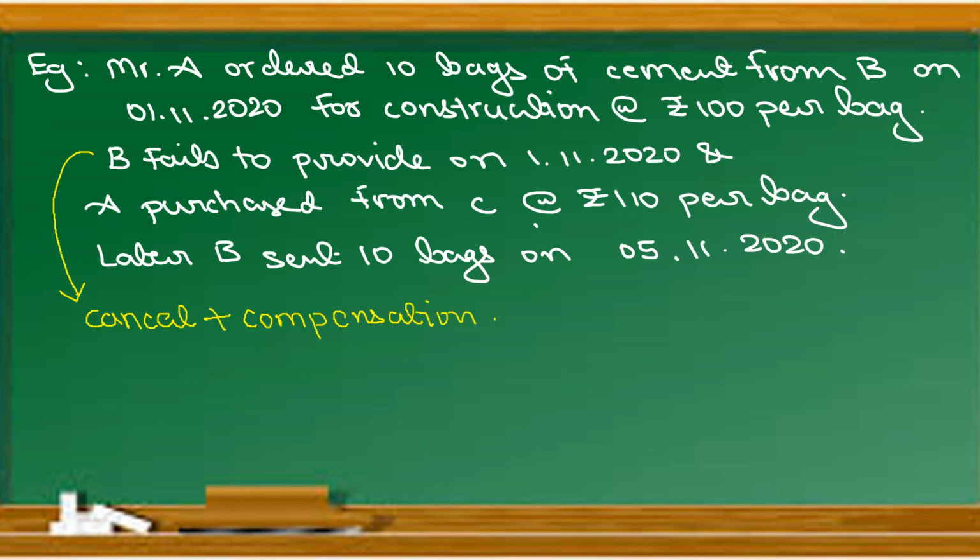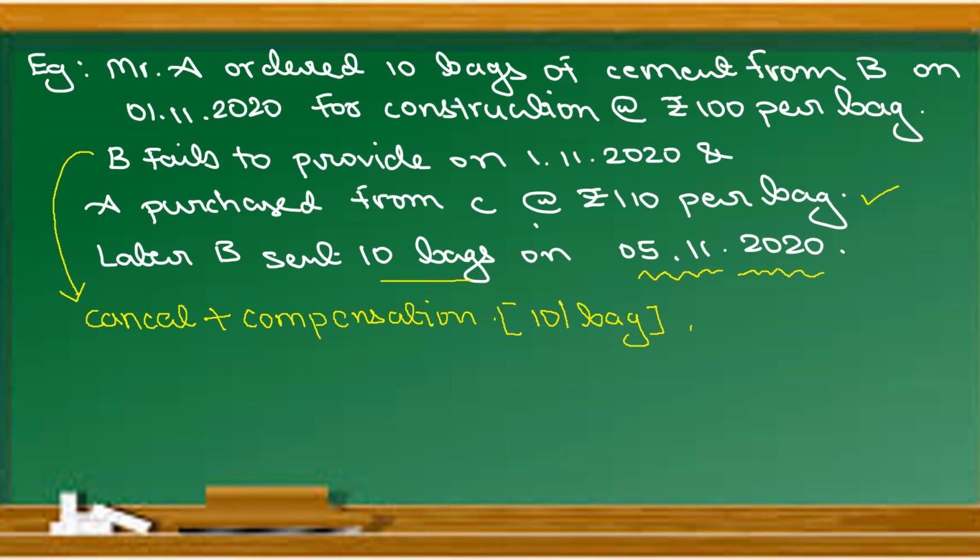When B did not deliver the cement bags, A purchased the cement bags from Mr. C at rupees 110. So I am paying an extra 10 rupees per bag. That will be claimed from Mr. B. Next, later B sent 10 bags on 5/11/2020.